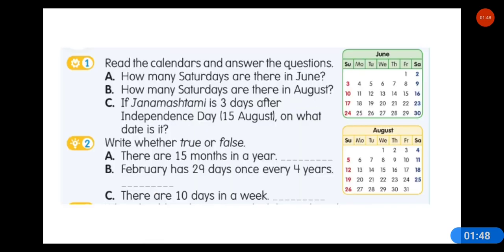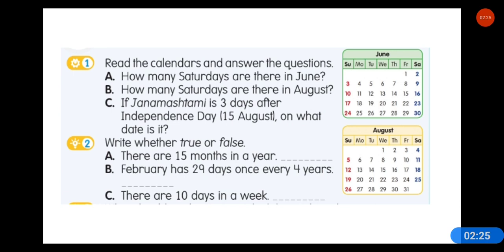Question number 1 and 2. Read the calendar and answer the question. How many Saturdays are there in June? You have to look at June's calendar. How many Saturdays are there here? There are 5 Saturdays: 2, 9, 16, 23, 30. Right? How many Saturdays are there in August? Look at August. Saturdays are written in the last column. It is on 4th, 11th, 18th, 25th. There are 4 Saturdays. Right?